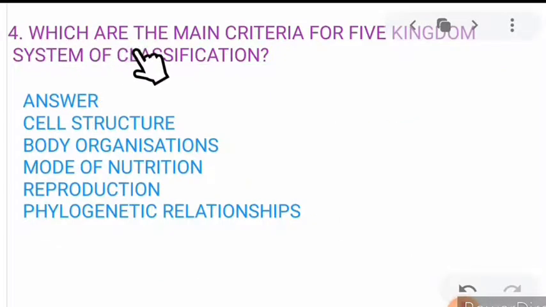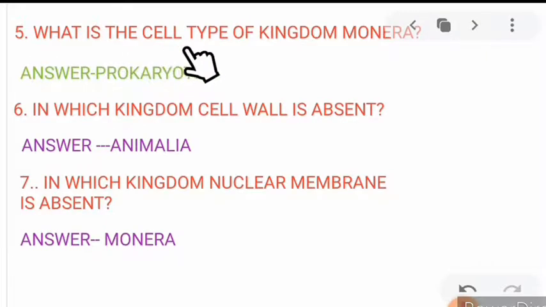Next, which are the main criteria for five kingdom system of classification? The main criteria are cell structure, body organization, mode of nutrition, reproduction, and phylogenetic relationships. Next, what is the cell type of kingdom Monera? The cell type of kingdom Monera is prokaryotic, and the other four kingdoms are eukaryotic.